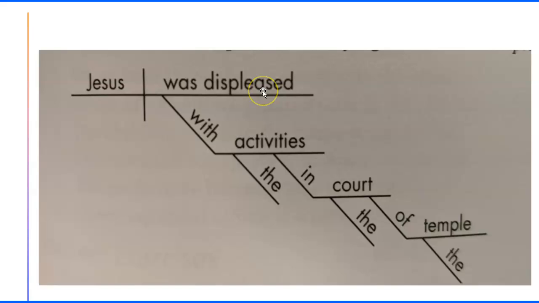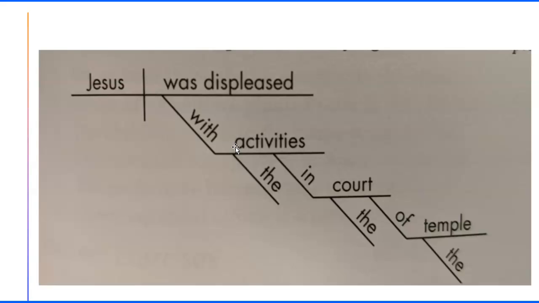Jesus was displeased. Because we're talking about phrases being adverbs, they're going to drop off the verb. But they can drop off of a direct object or the subject if they are telling us about those.